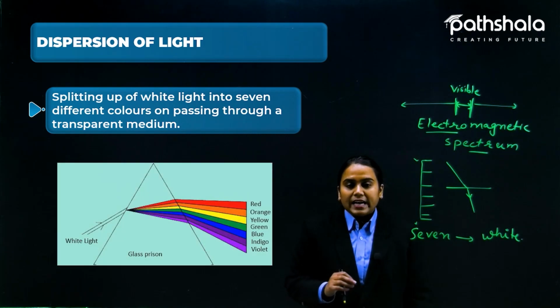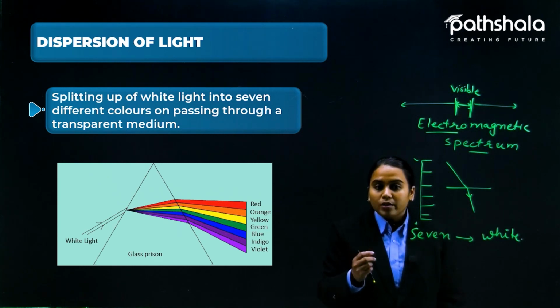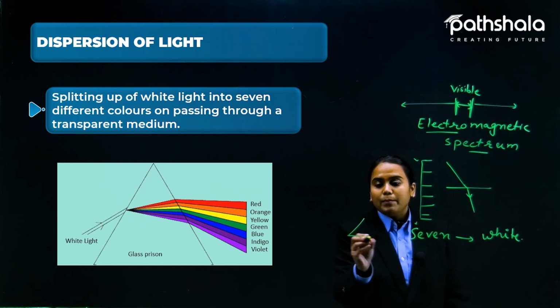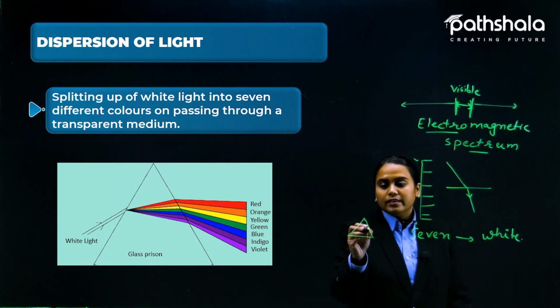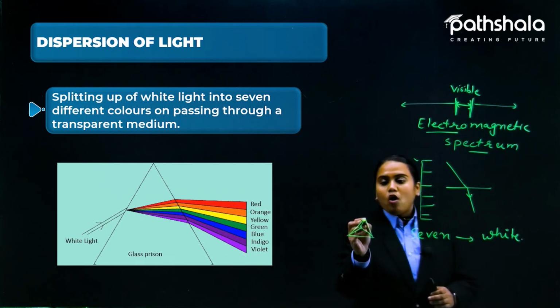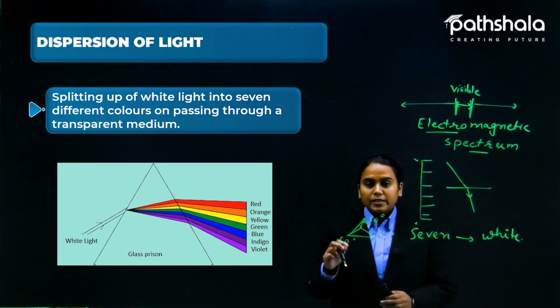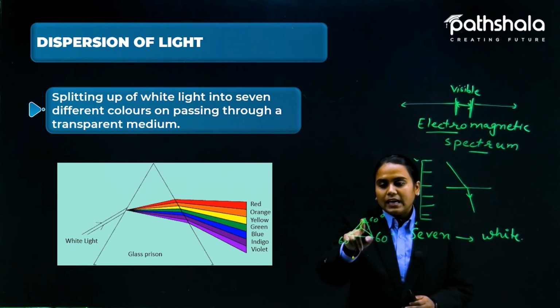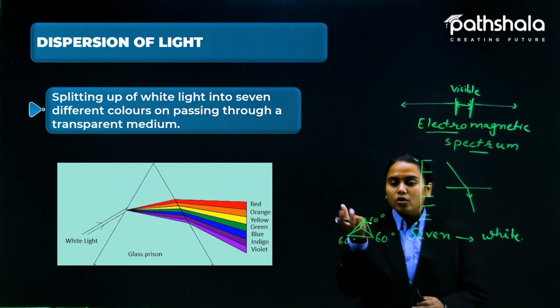Here is a diagram. We have taken a glass prism. A glass prism is a triangular prism, where the three sides meet at a single point. All the angles here are 60 degrees each. That is what a prism looks like.